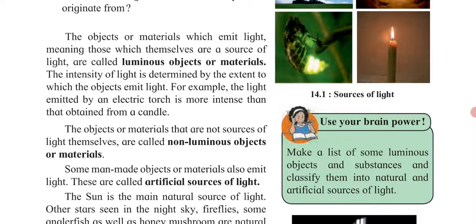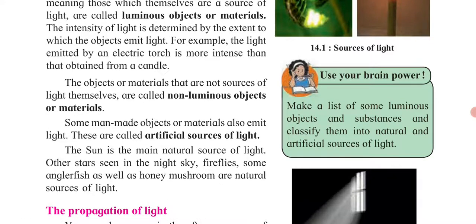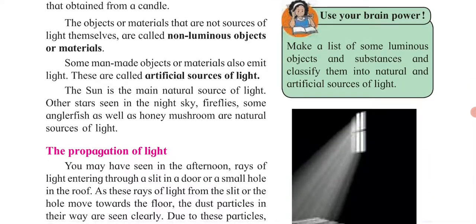But some man-made objects give light on their own. For example, torch, bulb, etc. So they are said to be artificial sources of light. The sun is the main natural source of light. Other stars which are seen in the night sky, fireflies, some angler fish, as well as the honey mushroom are the natural sources of light. Which is the main natural source? Yes, the sun is the main natural source.